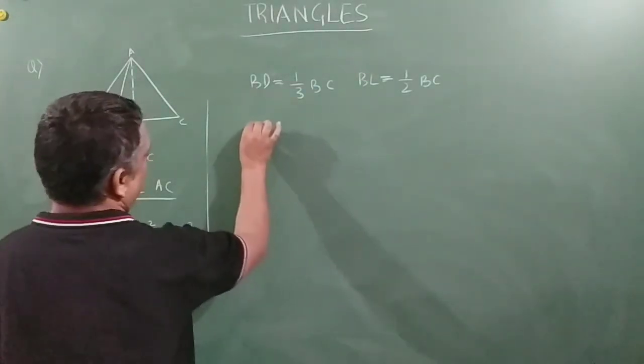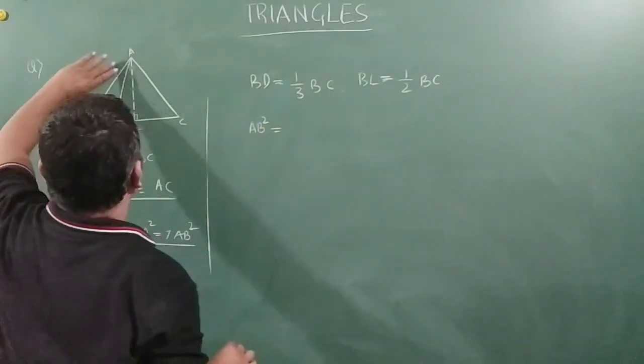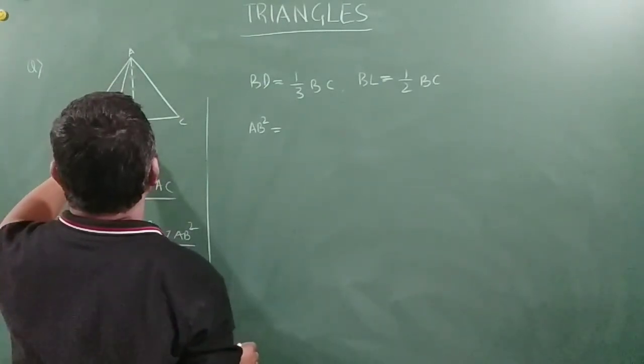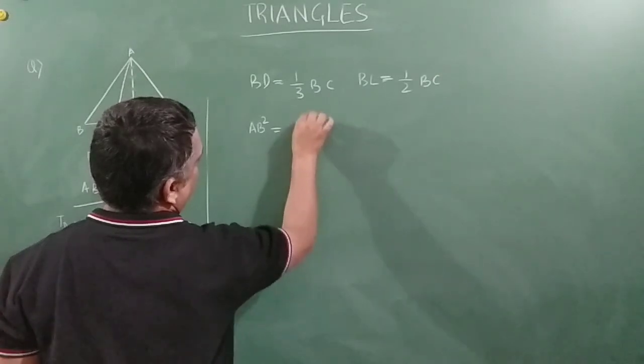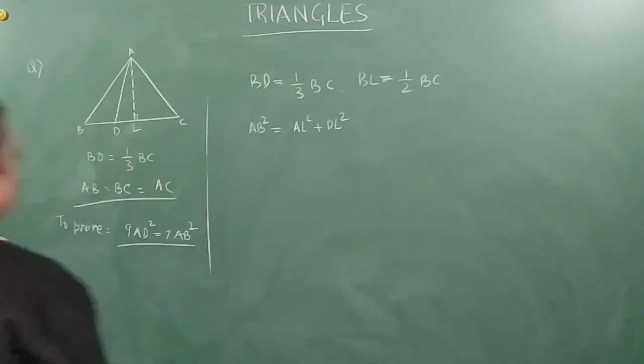Right? So AB square is nothing but AL square plus BL square. Similarly, AD square is nothing but AL square plus DL square. Right?